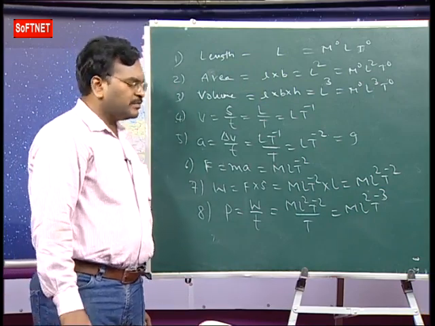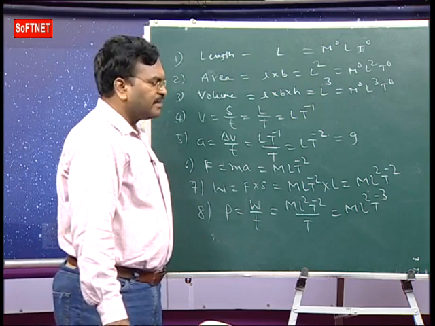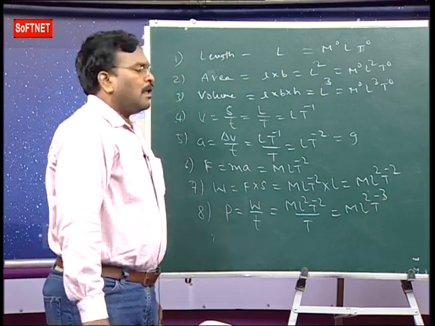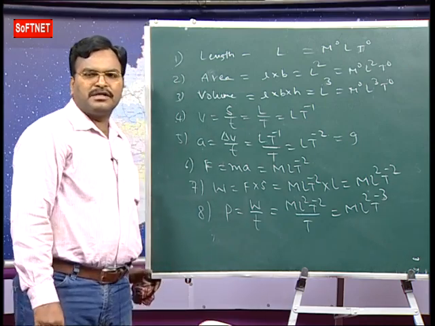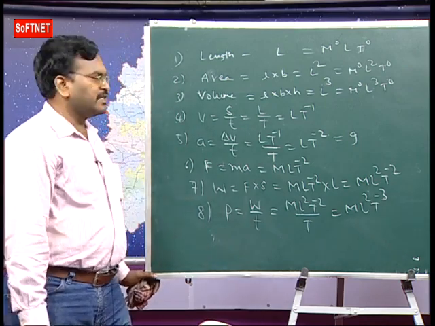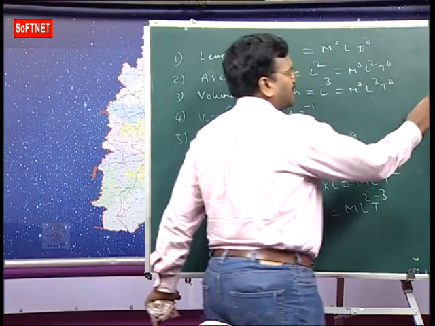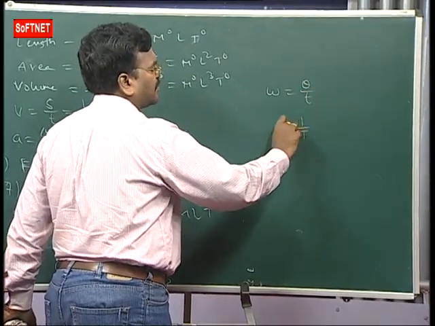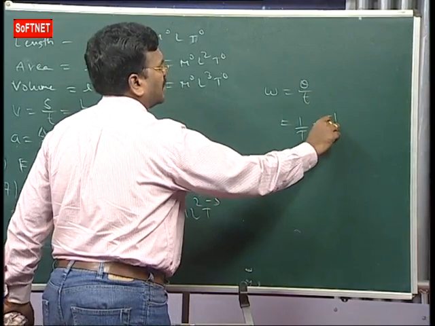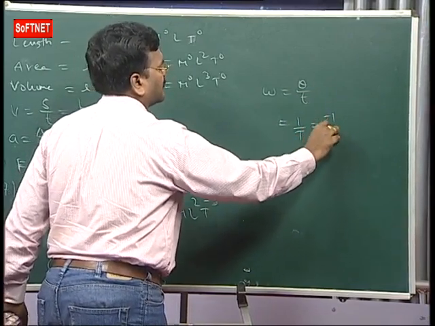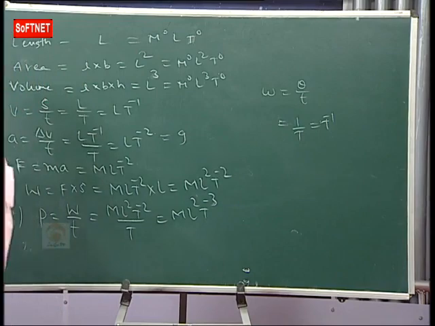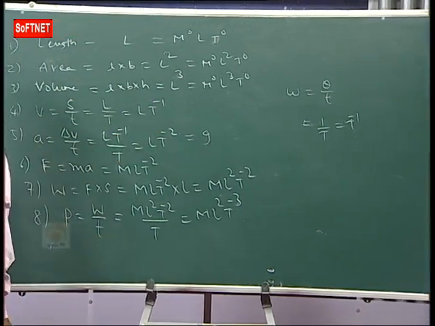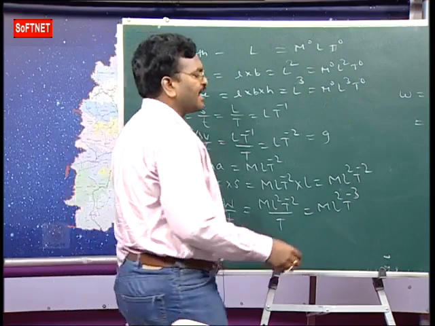And next we have angular velocity. Angular velocity means angular displacement, theta. For angles, there is no dimension formula. Angular velocity is equal to what? Angular displacement by time. So what is the dimension formula? T power minus 1. The dimension formula of time is T. Now, the dimension formula for angular velocity is T power minus 1.